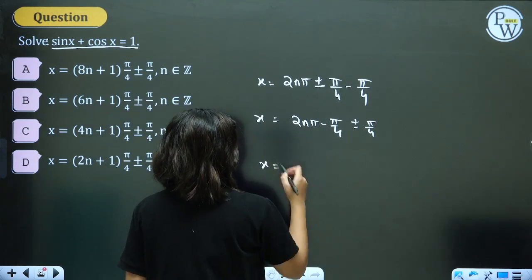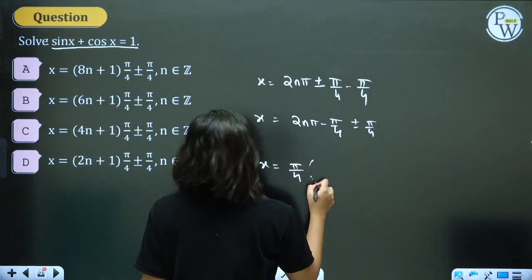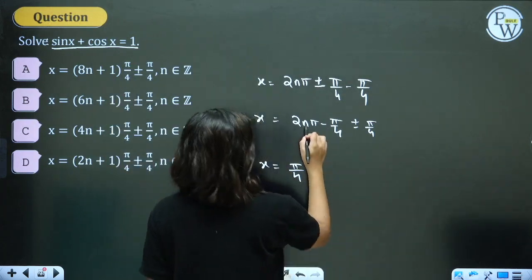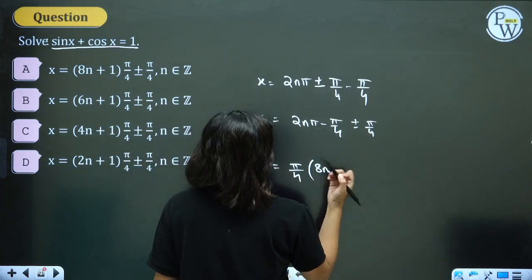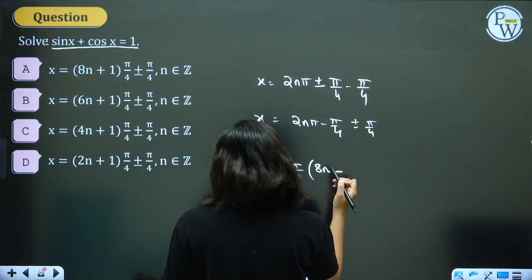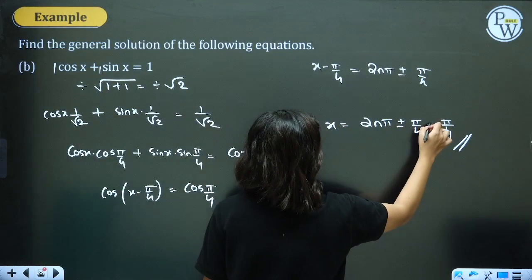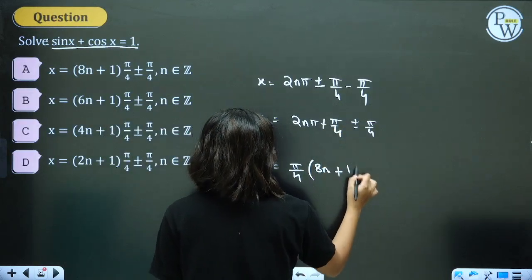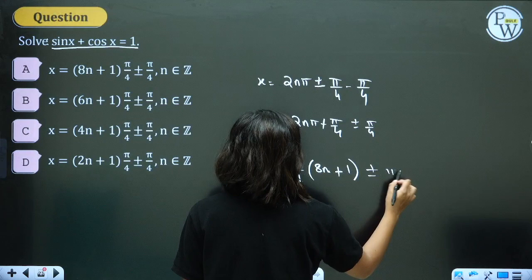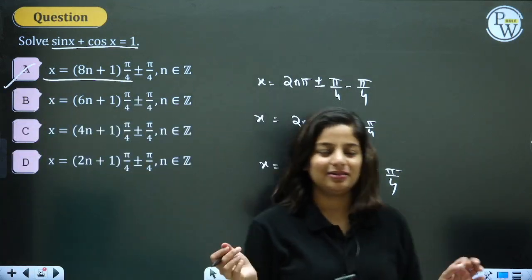I can take pi by 4 common, because the options have pi by 4 common. From the first term, if pi by 4 is taken common, 8n, this minus pi by 4 makes it plus. Let's be very careful. So 8n plus 1 plus or minus pi by 4. Option A.